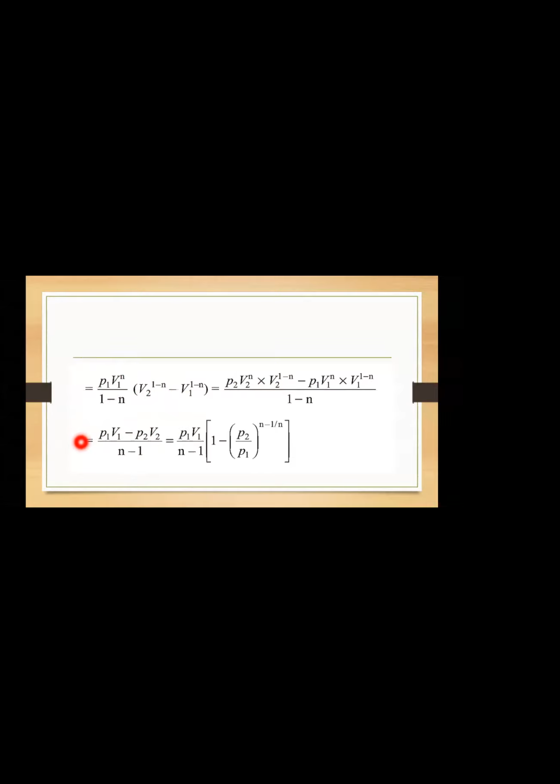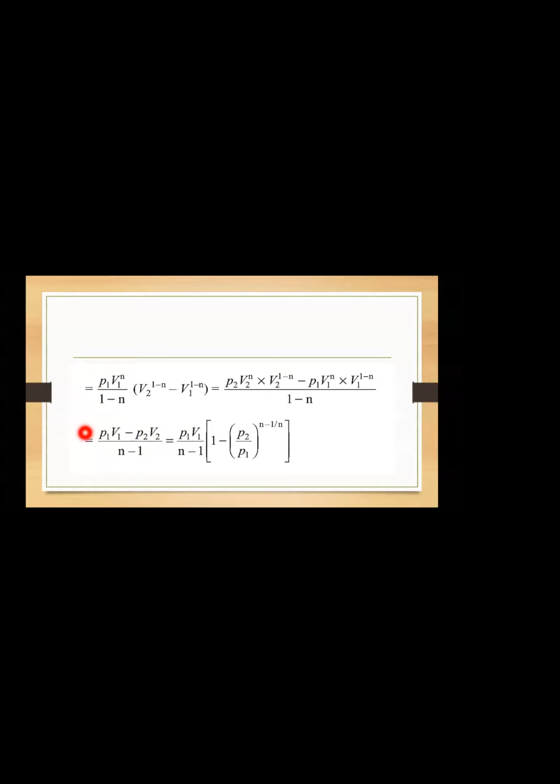P1 V1 minus P2 V2 by n minus 1. What is P1? Initial pressure. What is V1? Initial volume. What is P2? Final pressure. What is V2? Final volume. What is n? Polytropic index.